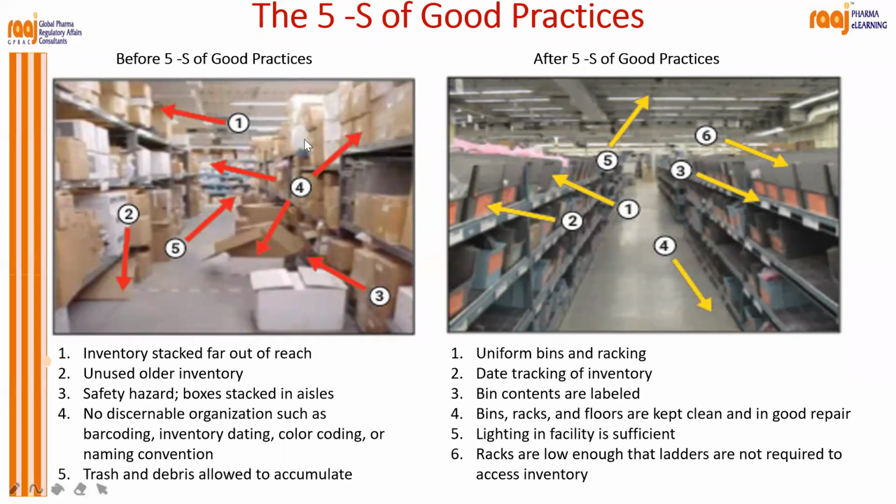And look at this. If I want to remove this box, how do I need a ladder? And even if I try to climb on a ladder, there are so many hurdles, so many boxes already placed down. So this is the difference when we build 5 S in your system and in your day-to-day life.